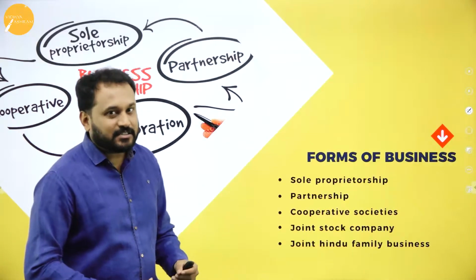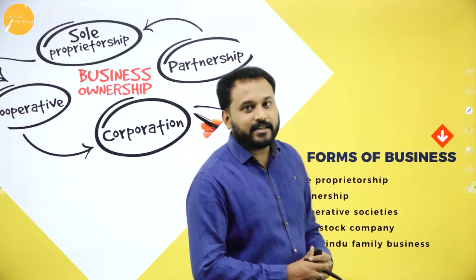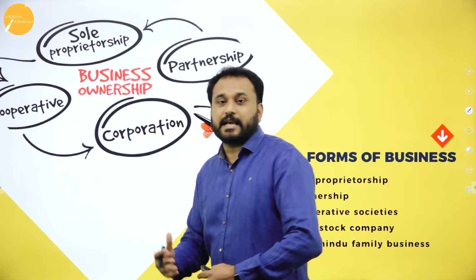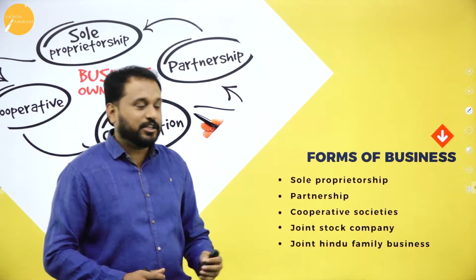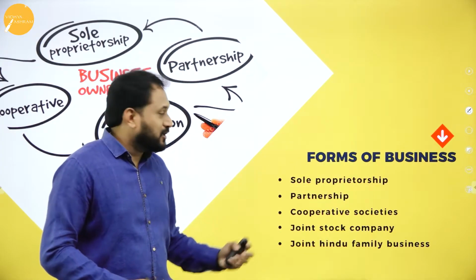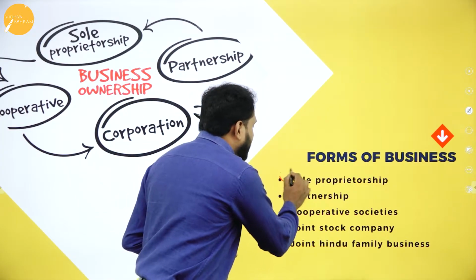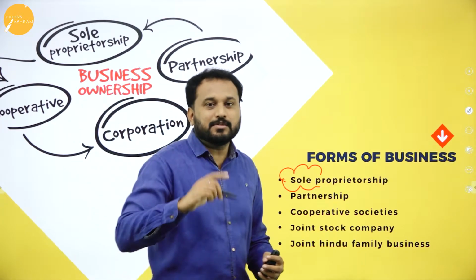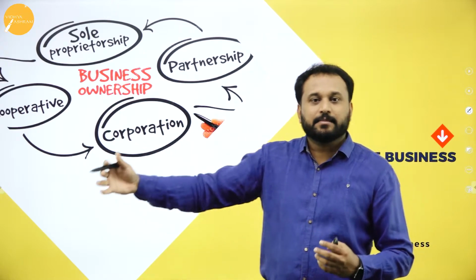Now I have the first topic of the day: what are the types of business we have, that is, the different types of business we can actually go with. You have sole proprietorship. The minute you hear sole proprietor, that means one person who is running the business without anybody's help.